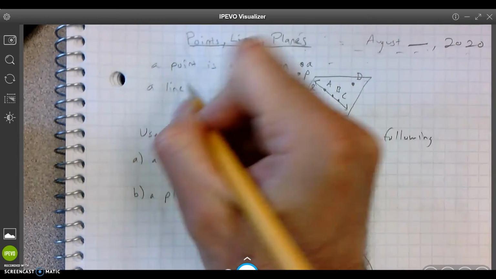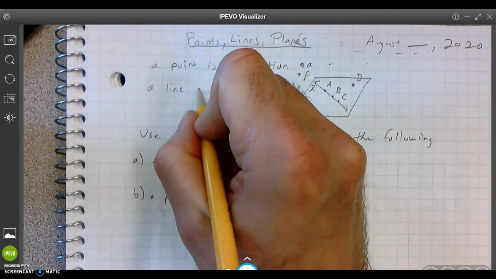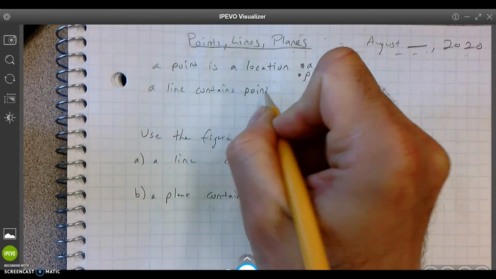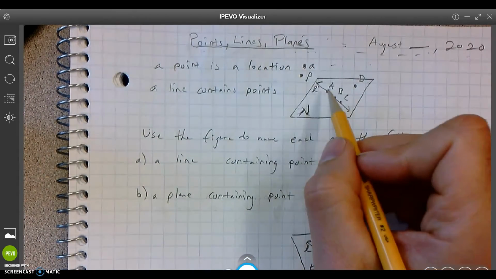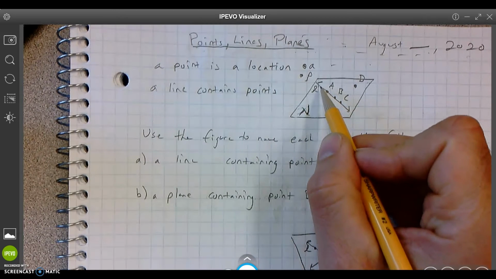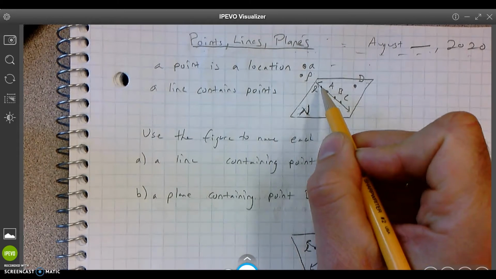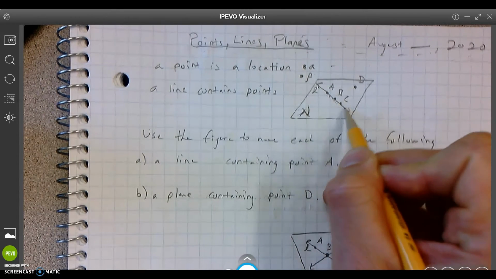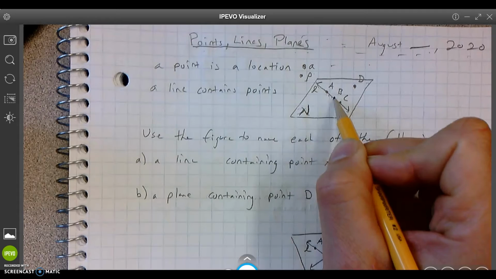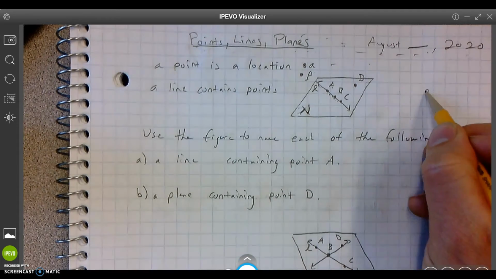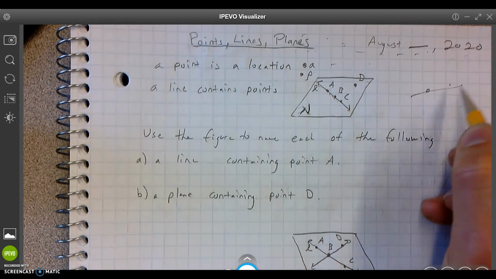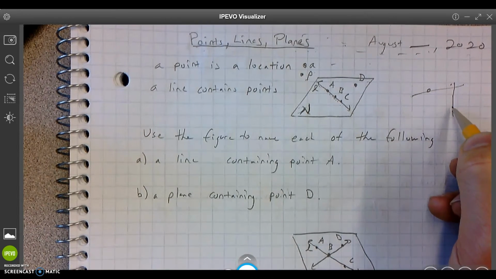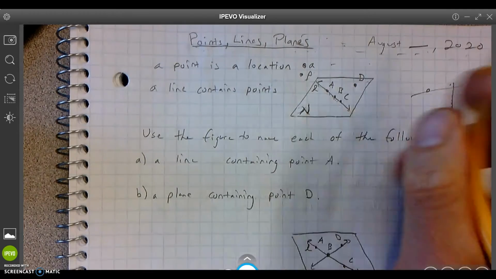What's next? A line contains points, actually an infinite amount of points. Here's a line, and it has A, B, and C, but it also has this one right here. You can call this whatever. There's one right here, there's one right here, there's an infinite amount of points. So you only need two. If I had two points, right here and right here, that would make a line, and those would also make another line. So any two points make a line, but there's an infinite amount of points on those lines.